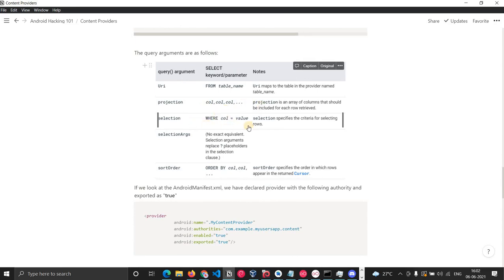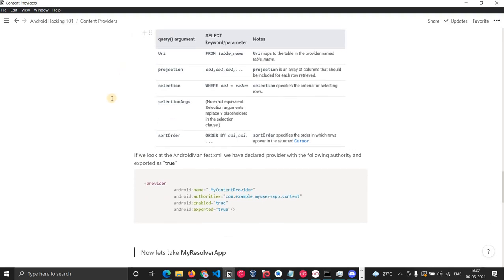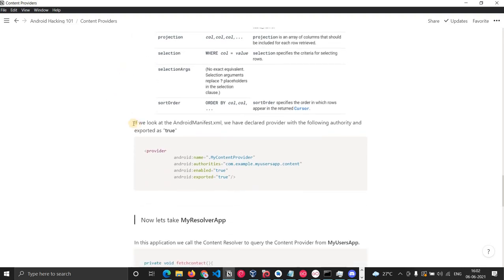Projection in the query means the column. Selection means the arguments like where and all. And yes, these are the query related stuff. So now the main part, if you look at the Android manifest, we have declared the provider with the following authority, and export is equal to true.